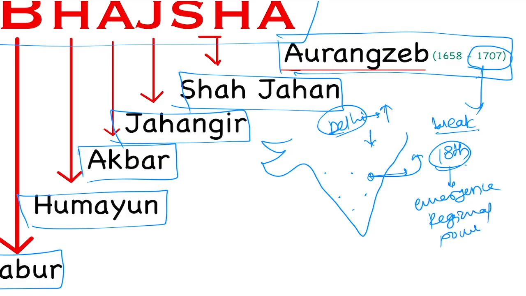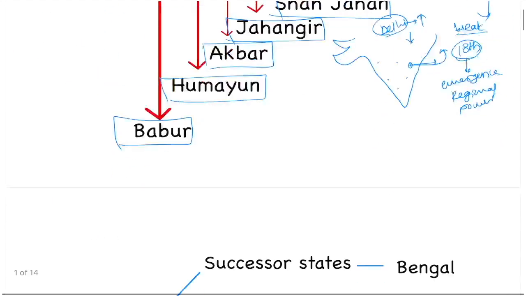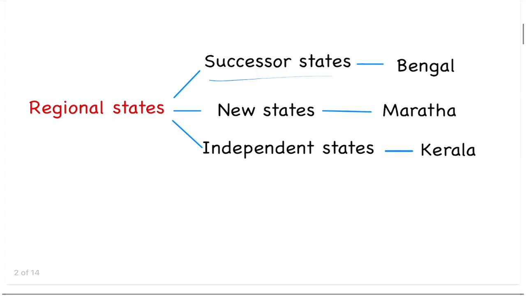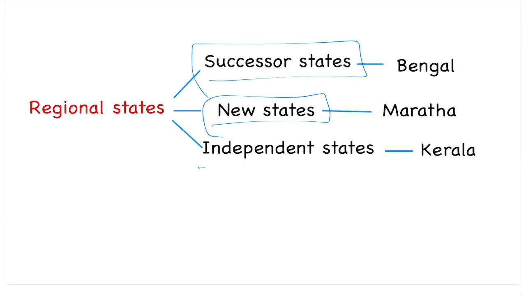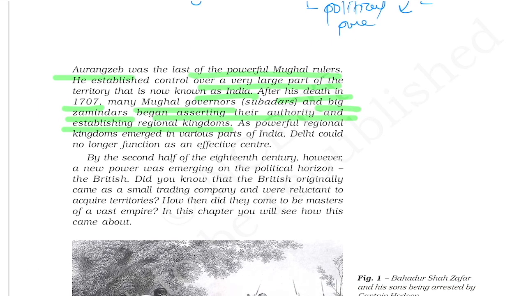We can also divide this regional power into different categories like successor states, new states, and independent states. This is what was happening in the first half of the 18th century. By the second half of the 18th century, a new power was emerging on the political horizon. Which was that new power? The British, means the English East India Company.